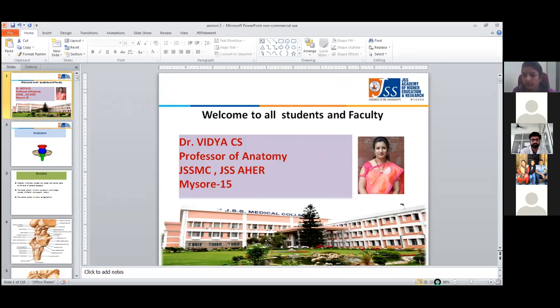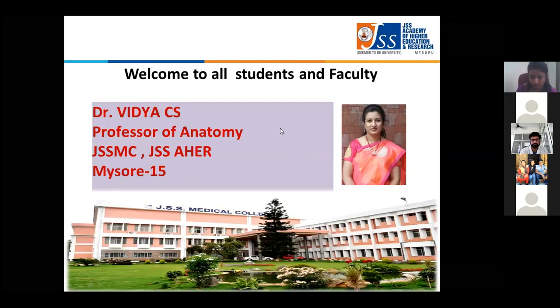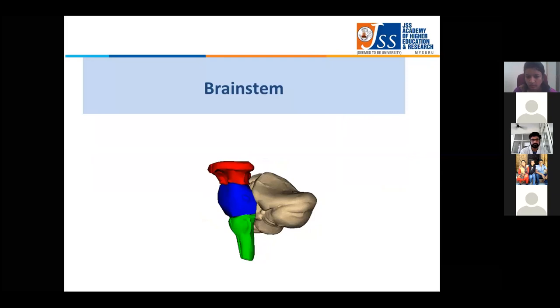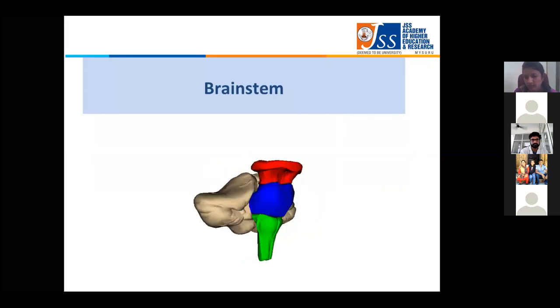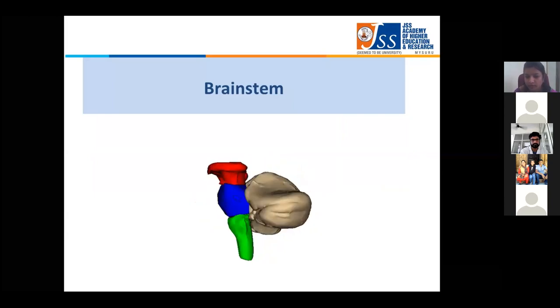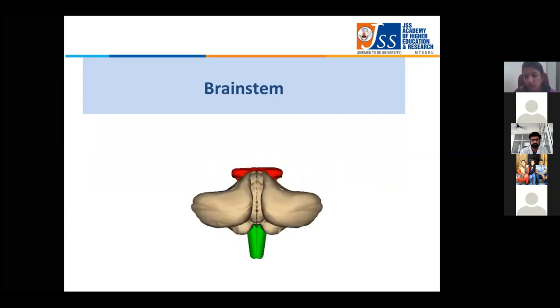So today, the next topic, which is also important, is the brain stem. The brain stem has three parts: midbrain, pons, and medulla oblongata.